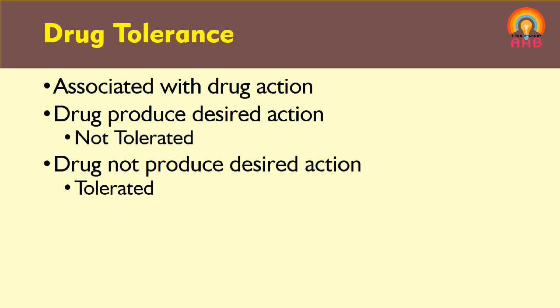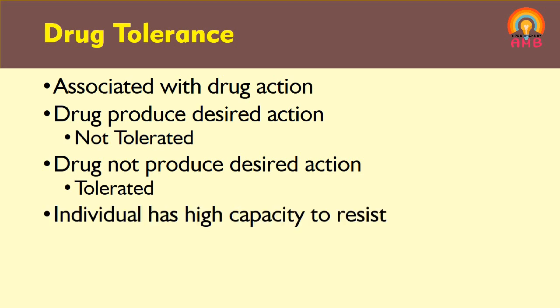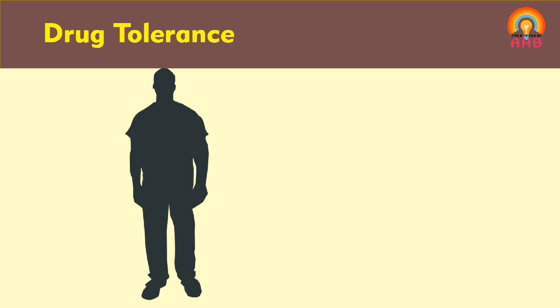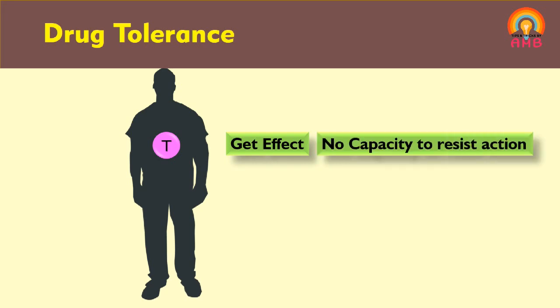So in drug tolerance, the individual has a high capacity to resist the action of the drug. At a particular dose, the drug is ineffective. Thus, it is the ability to resist or oppose the production of effect of the drug in the body. So I will elaborate this. Consider a specific drug is able to produce the effect in an individual at a therapeutic dose. So here the individual does not have the capacity to resist or oppose the drug action.